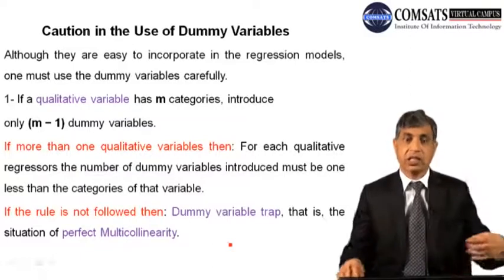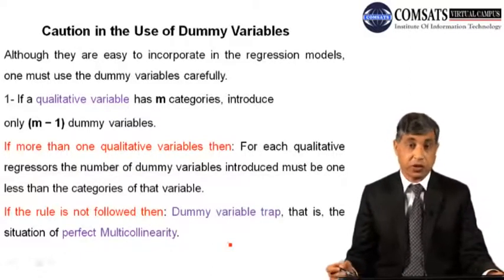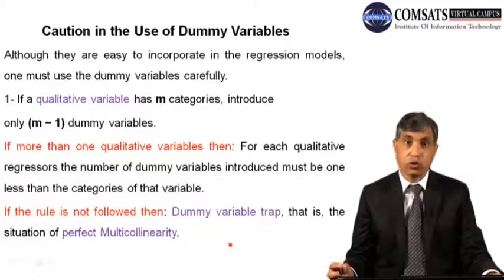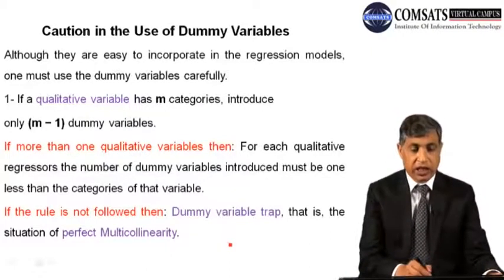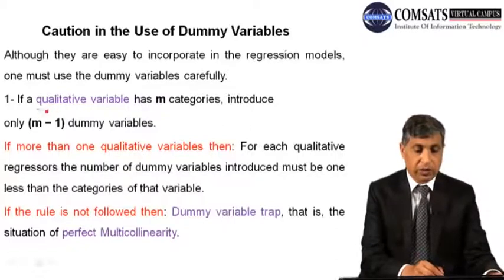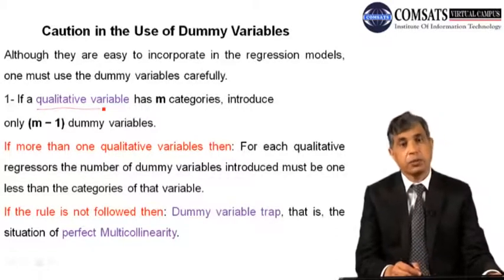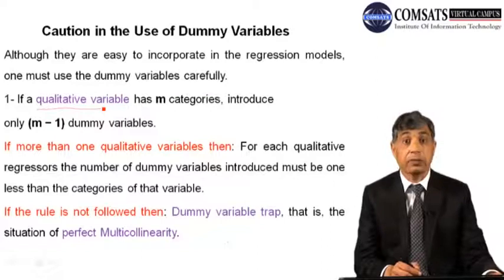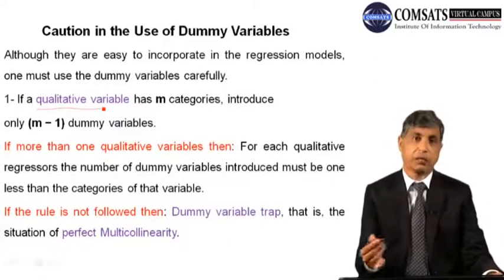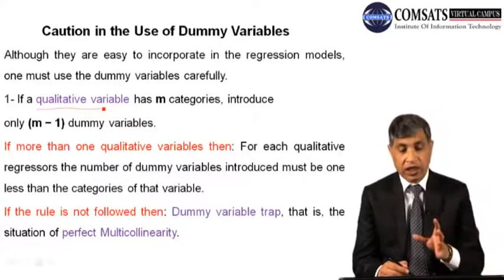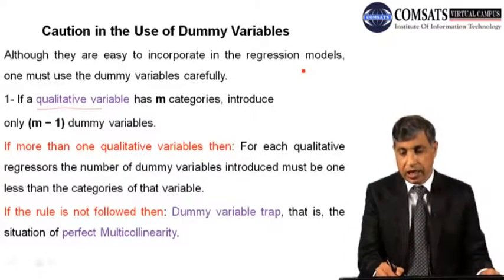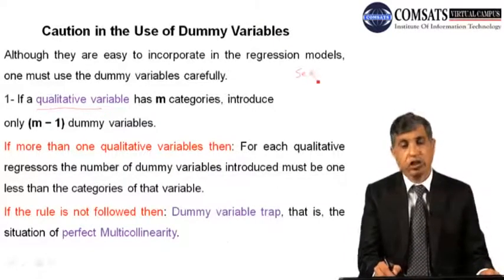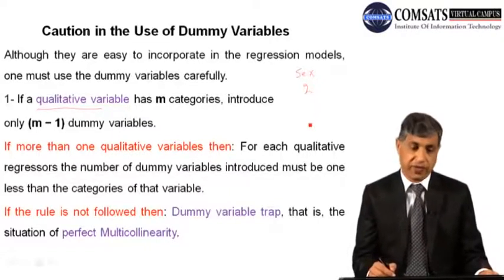The first thing that every researcher should be well aware of before using dummy variables is this: a qualitative variable may be sex, area, region, religion, or something else. If a qualitative variable has m categories, for example, if I talk about sex, there are 2 major categories, male and female.